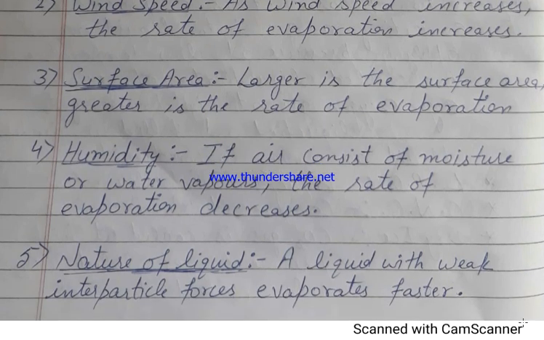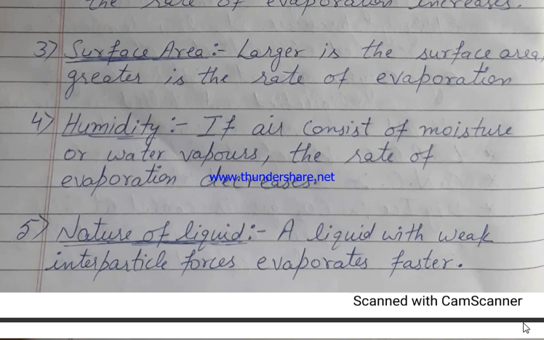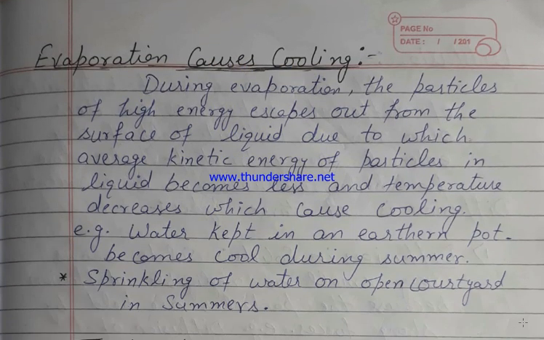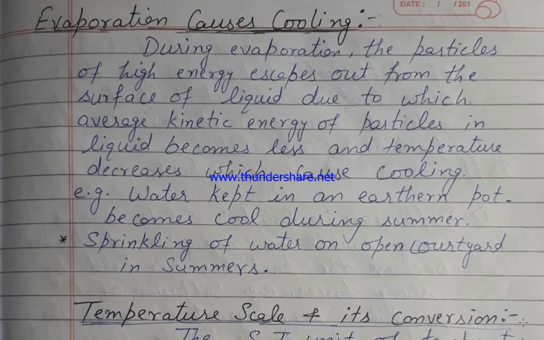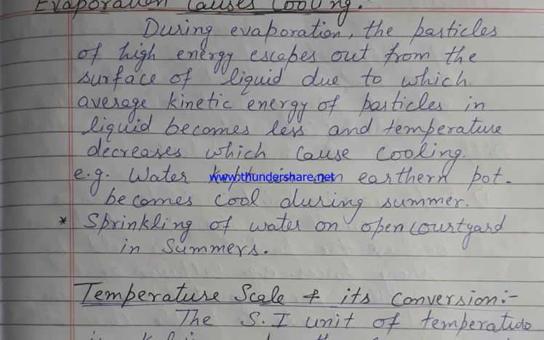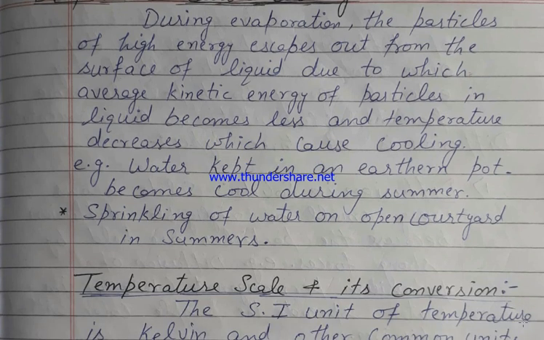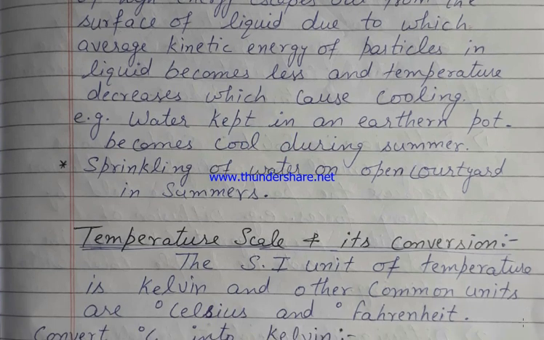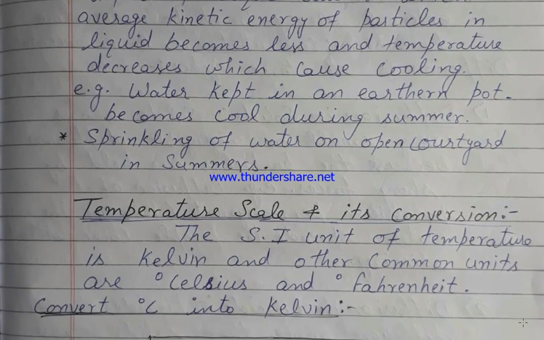As surface area increases, evaporation increases. As humidity increases, evaporation decreases. Evaporation causes cooling because it takes heat and escapes out, and hence cooling occurs. Examples: water kept in an earthen pot, sprinkling of water on an open courtyard, desert coolers.